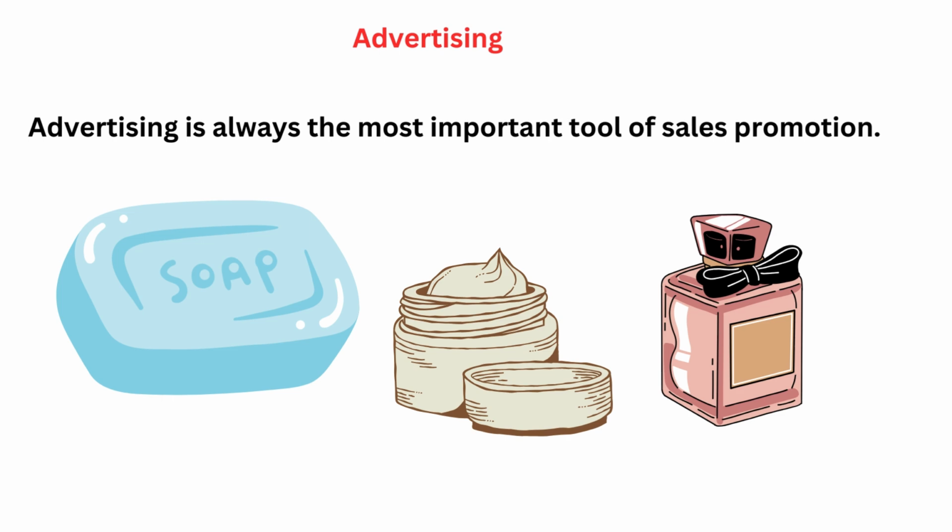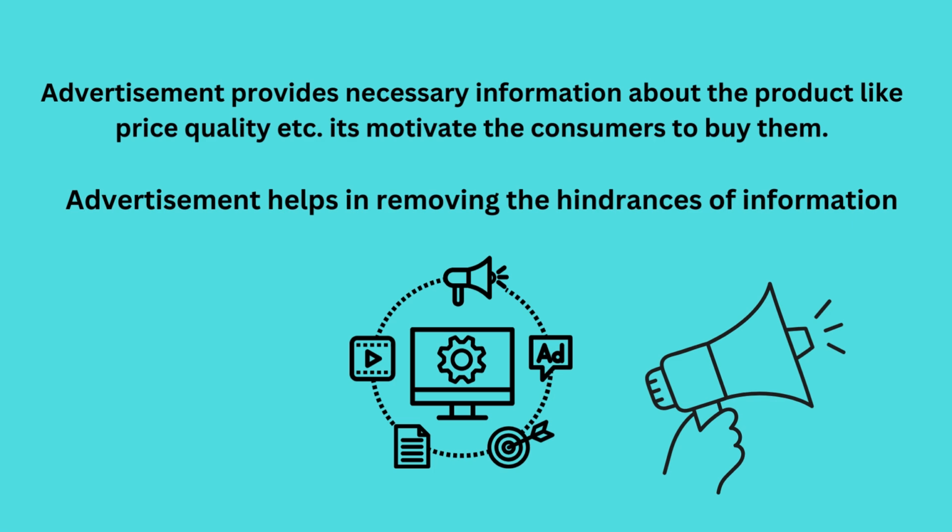So advertising is always the most important tool of sales promotion. Yes, through advertising only they may know about your product, what things are there, the information they will get. So advertisement provides necessary information about the product like price and quality. It motivates the consumer to buy. Yeah, through advertisement they may know about our product, right? It removes the hindrance of information about what is there in the product. If it is organic soap, what difference does it make, they think about that, no? So you have to give the information about the soap, your product.